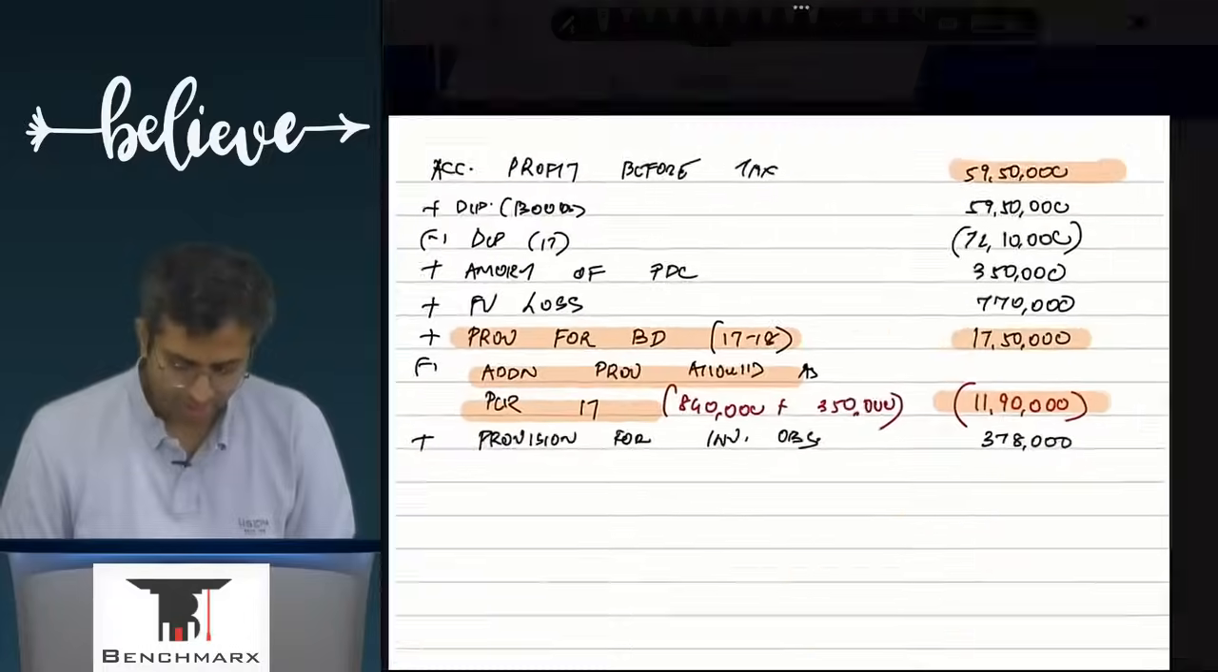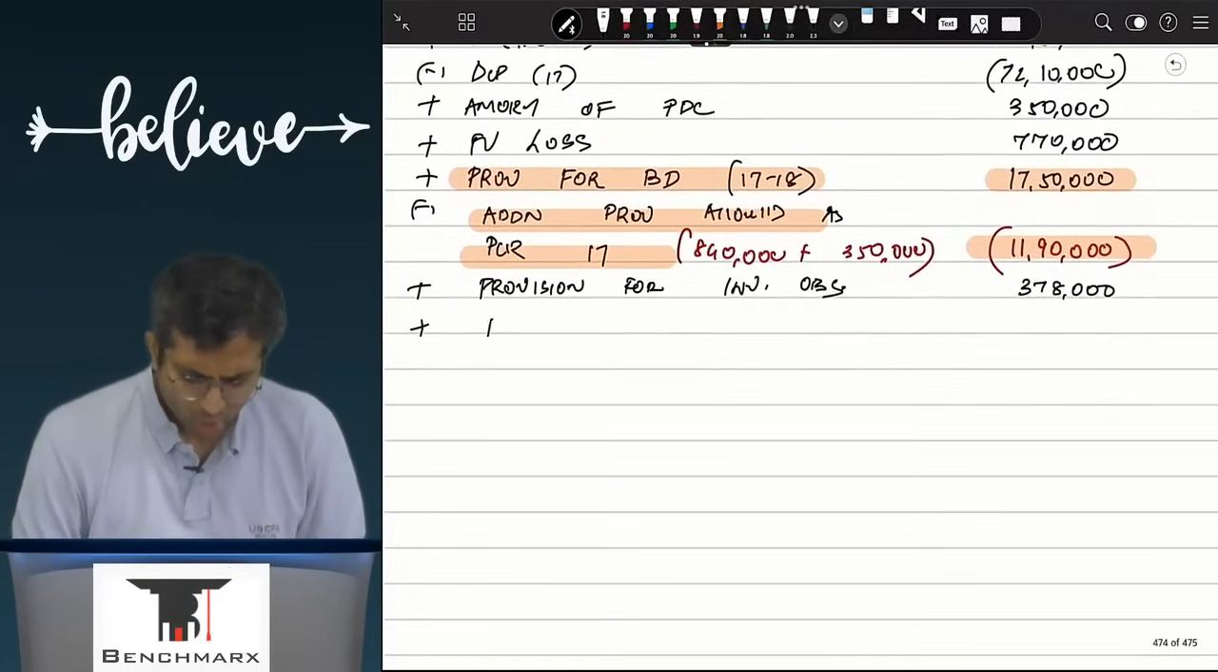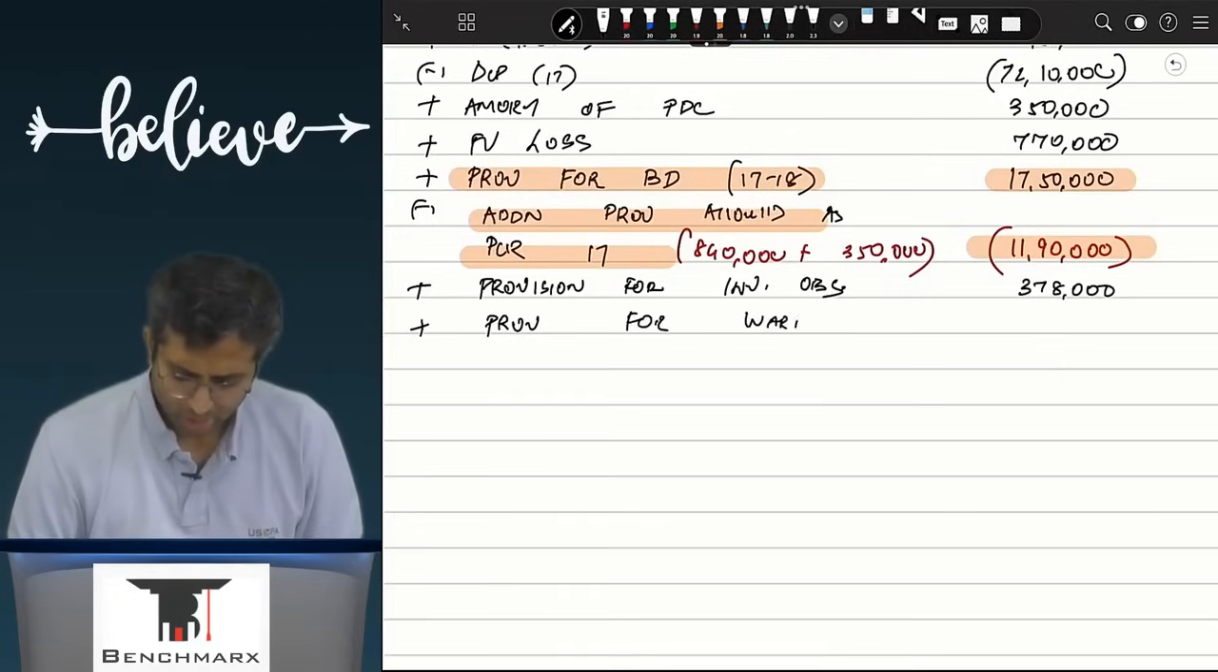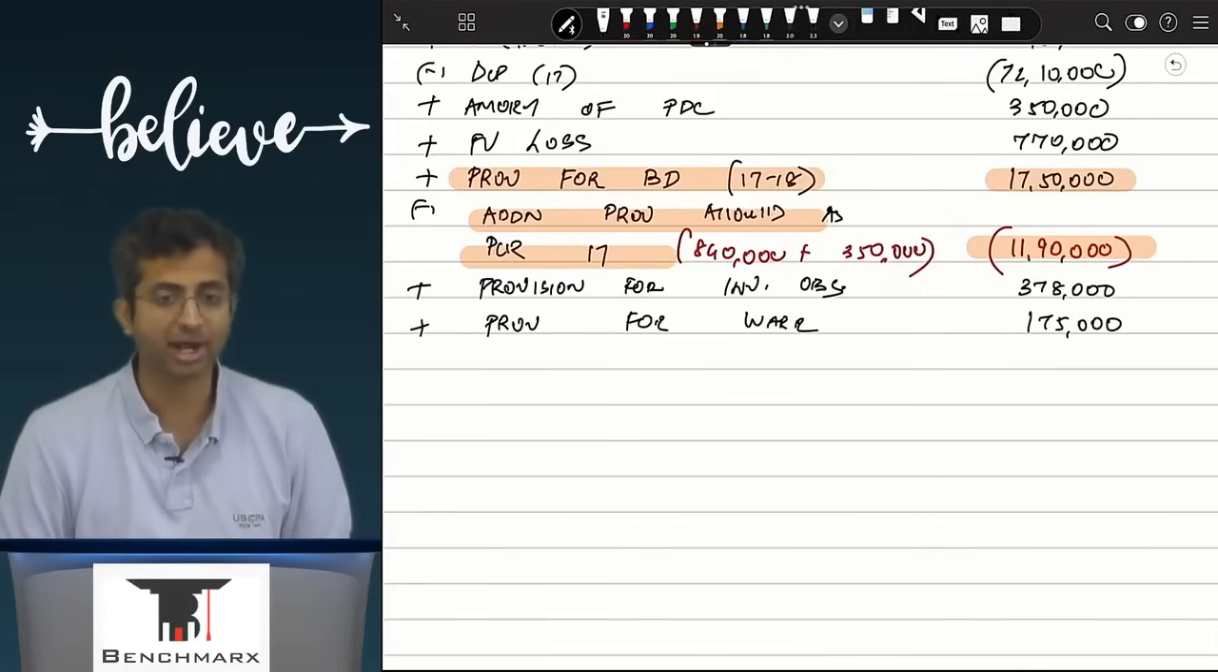So in my current year, how much has gone in the provision for warranty? What will I do? Provision for warranty. What will I do? 1,75,000 we will add back.